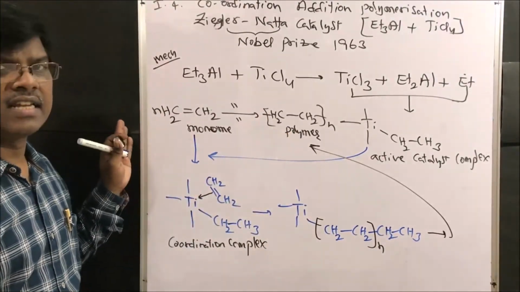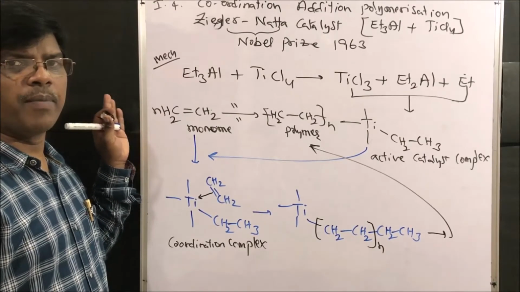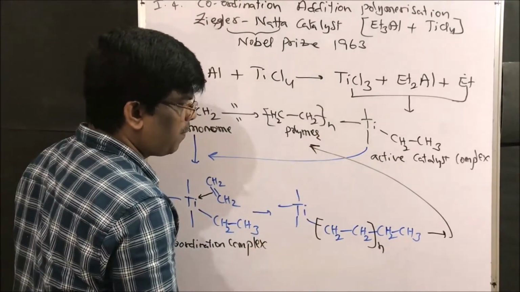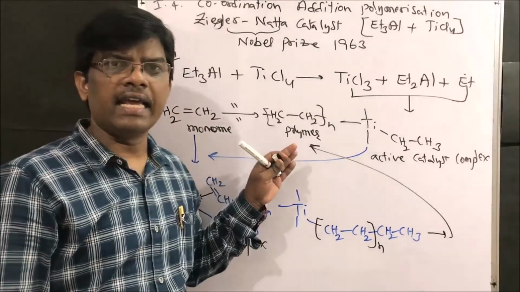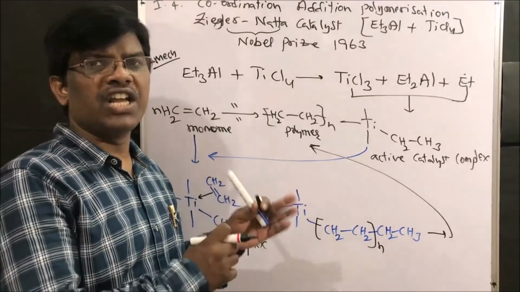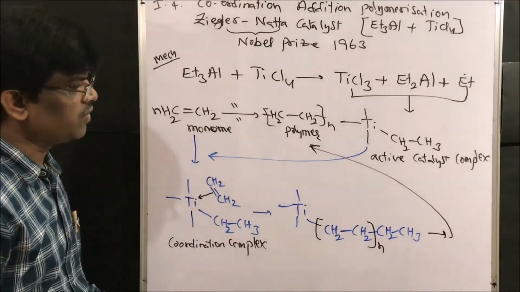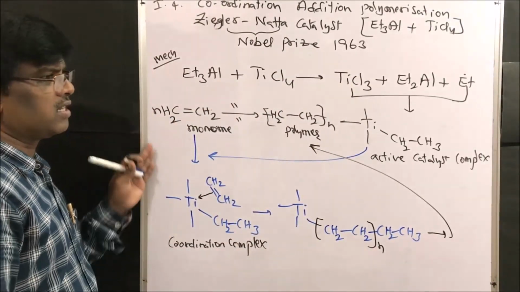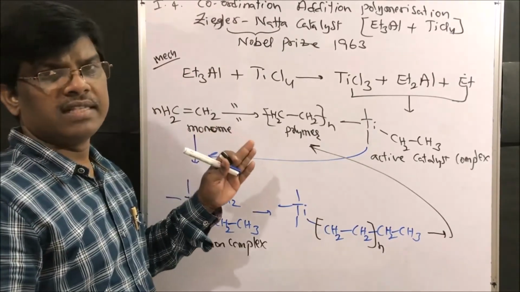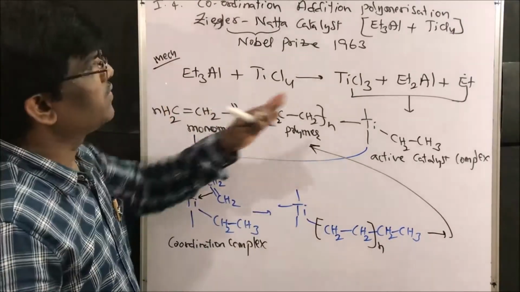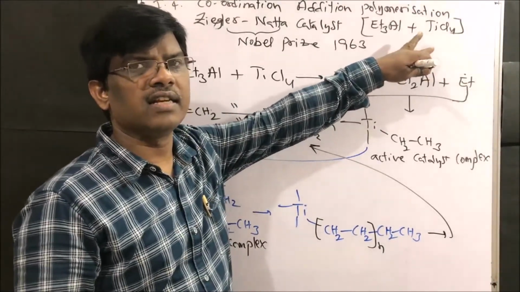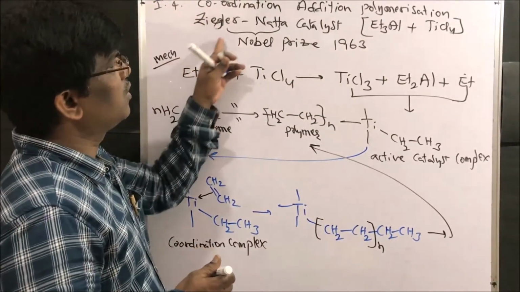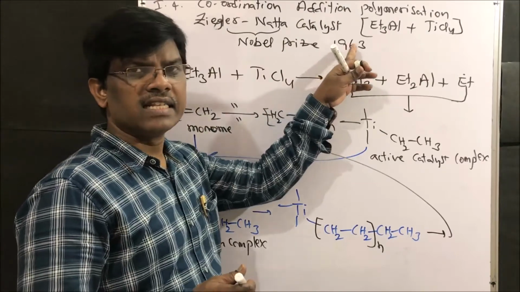In the first stage, free radical polymerization, we prepared the same polymer, polyethylene, but the polymer prepared through this method is highly stable and rubber-like in nature, right? That is why the polymers prepared by Ziegler-Natta catalyst are highly durable. All the polymers we just studied, Teflon, PVC, synthetic rubber, etc., follow this. Most polymer reactions follow Ziegler-Natta catalyst, right friends? That is why Ziegler and Natta, the two scientists, got the Nobel Prize in 1963.